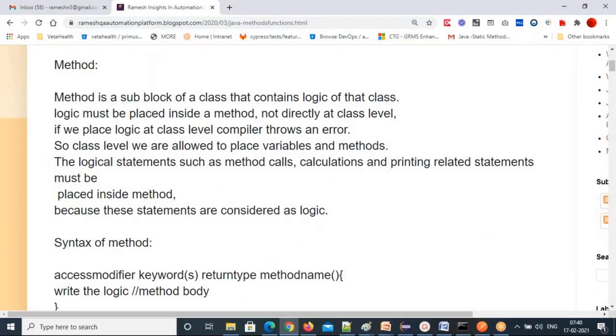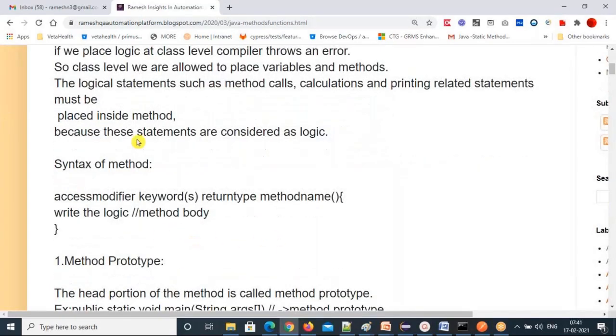So you can put logical statements inside the method body. I told you what the logical statements are, what things you can write inside the method body, in the first class. That is method calls, calculations, print related statements, and even object creation. These are the things you can write under any method body, and this is the simple method structure.